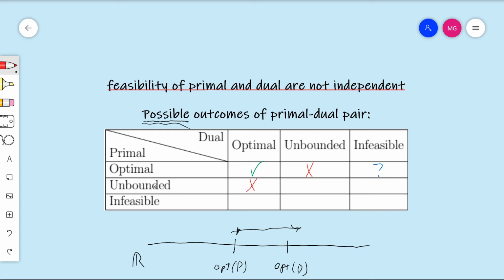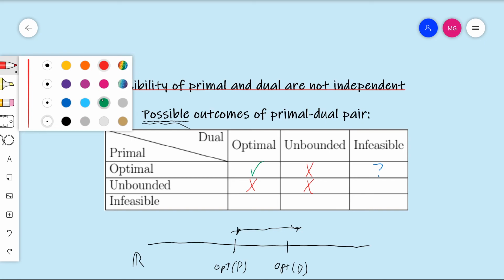And similarly, if the primal is unbounded, the dual can't be unbounded, because in particular that would mean the dual is feasible, and so the dual cannot be feasible. So it's impossible. So that actually only leaves us with one thing that can happen. That is, if the primal is unbounded, that must mean that the dual is infeasible, because one of these three things has to happen for the dual, and the first two can't happen, so it must have been infeasible then, and that would make sense, because if there were any feasible solutions for the dual, then we would have an upper bound, but this is unbounded, so that can't happen.